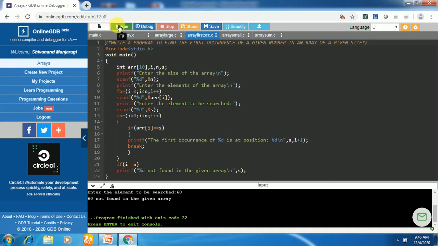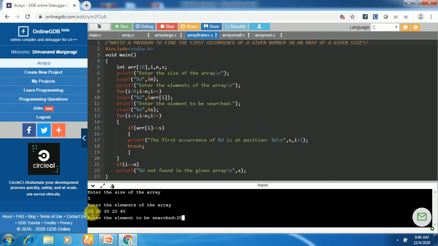Let us rerun the program. Let us check one more time. I'll enter array size as 5. Array elements 10, 20, 30, 20, 40. Sorry, only 5 elements. So the elements are 10, 20, 30, 20, 40. Next, enter the element to be searched. I will give it as 20.